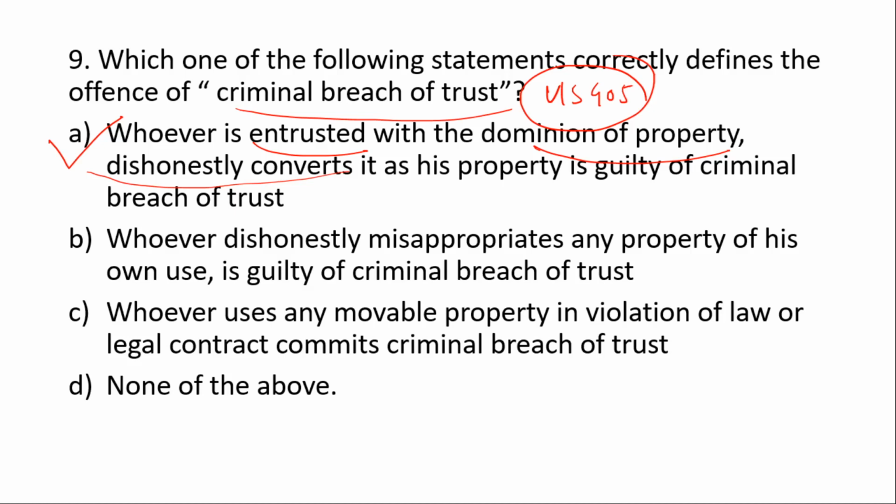The requirements of this section are: first, being entrusted with the property; second, dominion over property; third, dishonestly misappropriates or converts or uses it in violation of trust and contract. So all the requirements are covered by this first statement. That's why the first statement is correct, and it defines the offense of criminal breach of trust.